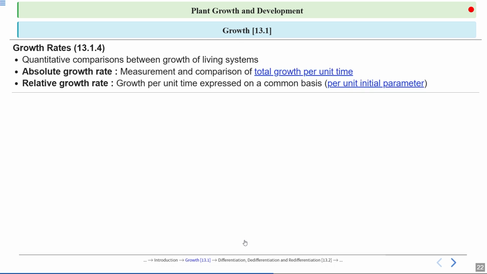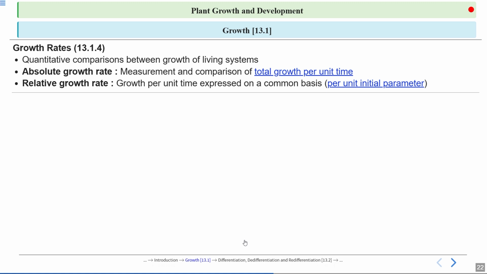Let's talk about absolute and relative growth rate. It is very important to quantitatively compare the growth of living organisms. So we have two different terminologies for them, that is absolute growth rate and relative growth rate. Absolute growth rate tells about the measurement and comparison of total growth per unit time.